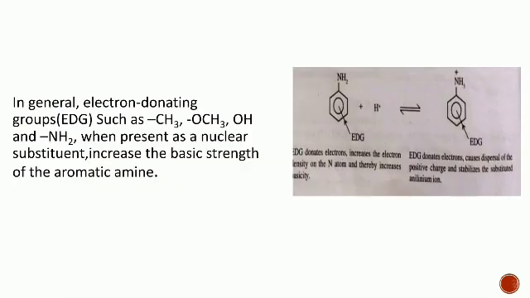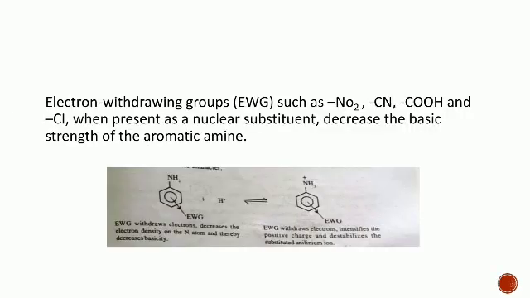In general, electron donating groups such as CH3, OCH3, OH and NH2, when present as a nuclear substituent, increase the basic strength of the aromatic amine. Electron withdrawing groups such as NO2, CN, CHO and Cl, when present as a nuclear substituent, decrease the basic strength